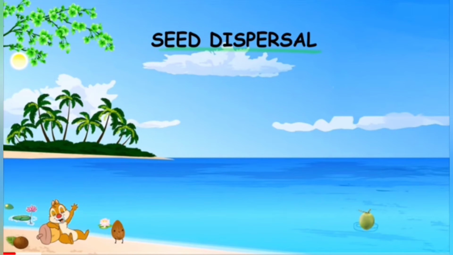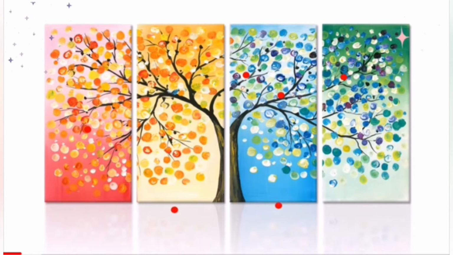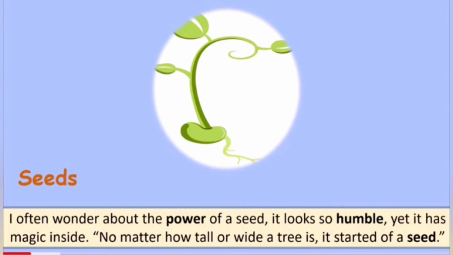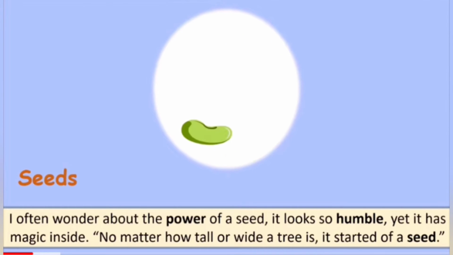For the topic dispersal of seeds. If all new plants were to grow near this mother plant, it would become very crowded. There would not be enough space, air, water, and food for all of them to grow well. New plants need to grow away from their mother plant.